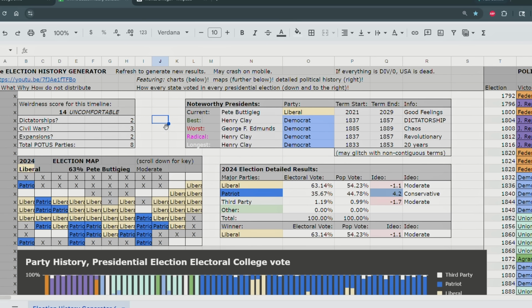Oh, we finally got a dictatorship. Look at that. We got civil wars, 3 of them. We got 2 expansions. That's not too crazy. Texas and California. 8 total parties, but 2 terms of a presidential dictator. And I betcha it's Henry Clay. Let's see. Let's see exactly what happened.